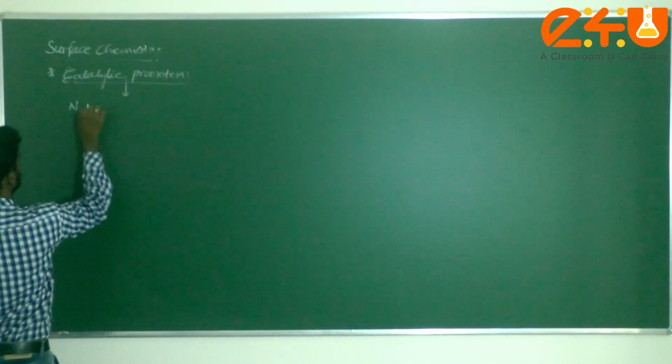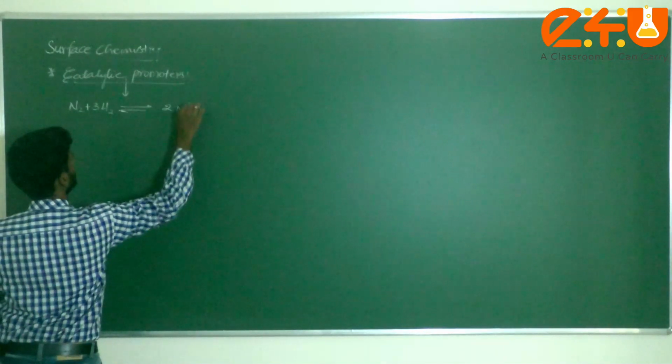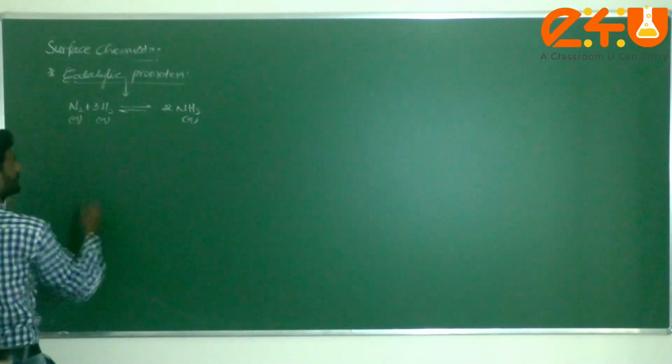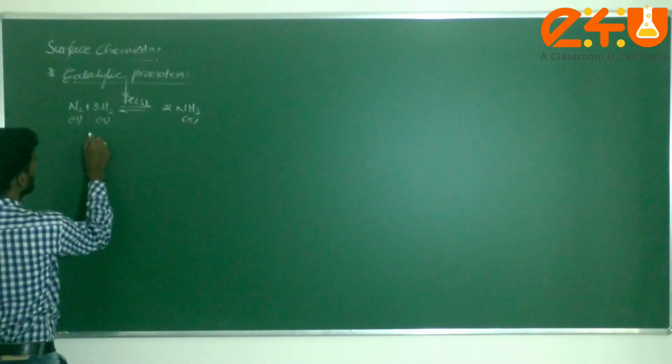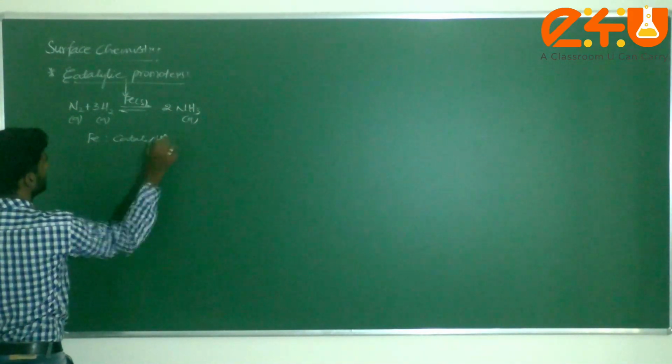In Haber's process, N2 plus 3H2 is in equilibrium with 2 moles of ammonia, all in gaseous state. Am I correct? What is the catalyst we are using here? Iron is the catalyst.